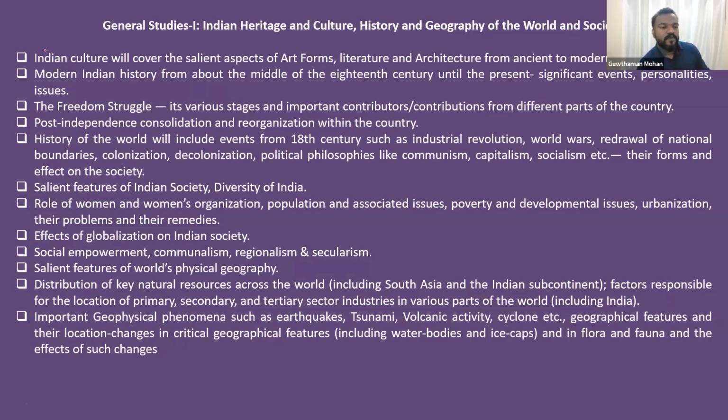If you look here, you can see that this part they are actually talking about history and society till here. Then this part, the salient features of Indian society onwards till social empowerment, communalism, regionalism, etc., they are talking about society and things like that. And this part, they are mainly dealing with geography concepts.